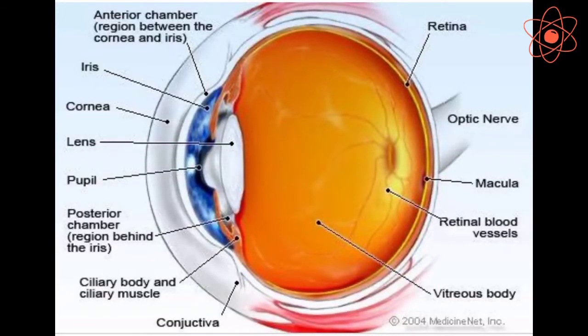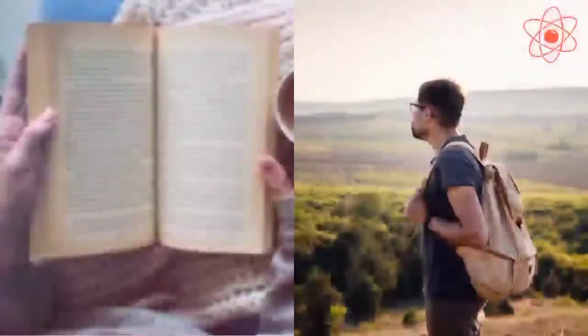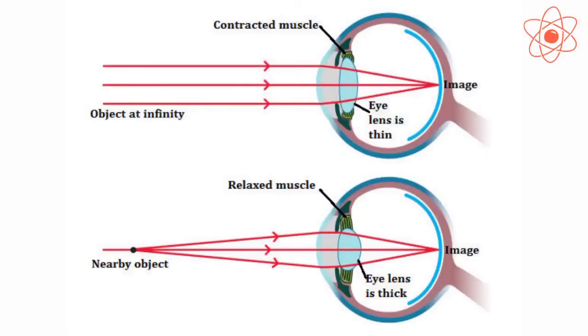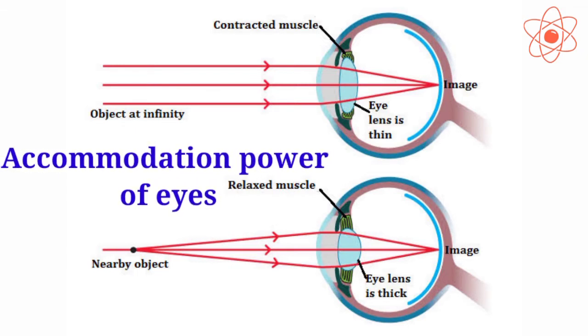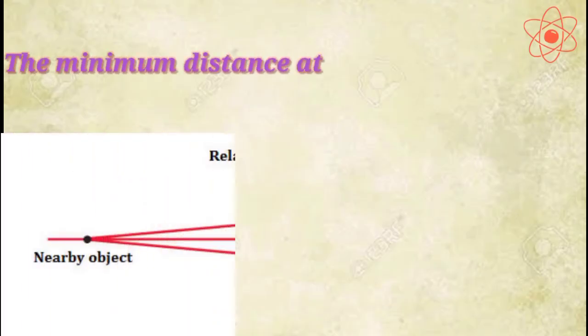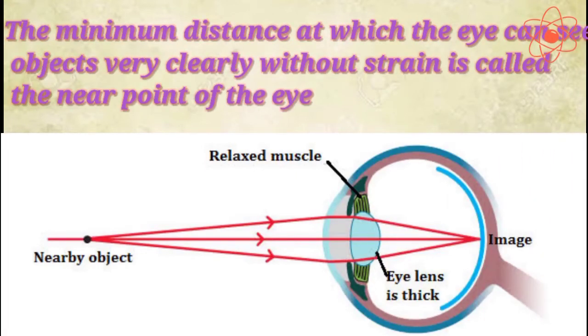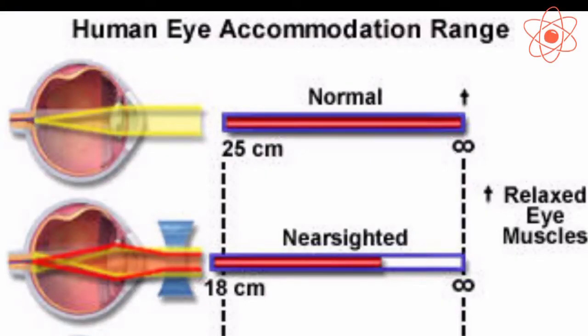Our eyes also have a wonderful ability to focus and see nearby as well as far off objects clearly by changing the thickness of the lens. This property is called accommodation power of eyes. The minimum distance at which the eye can see objects very clearly without strain is called the near point of the eye, and it is about 25 cm.